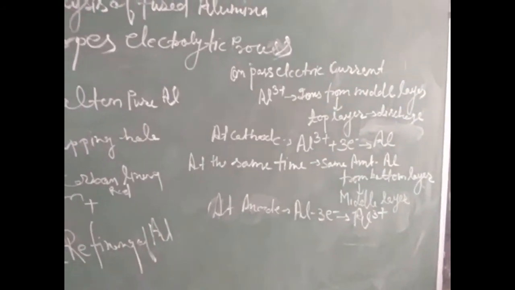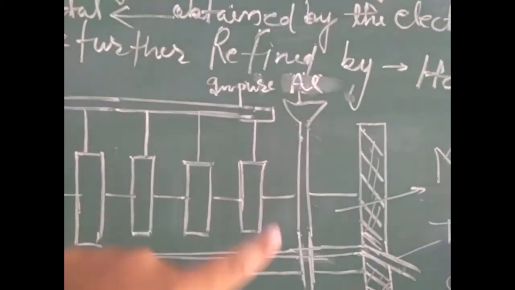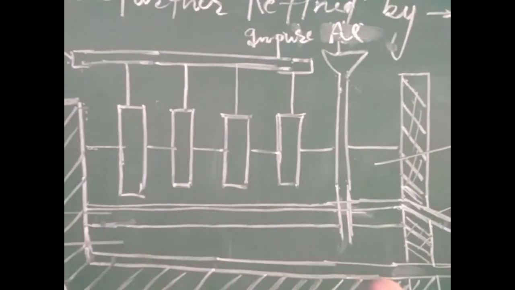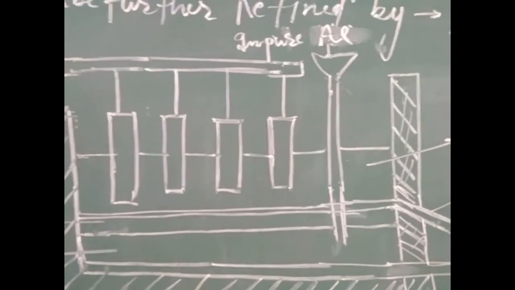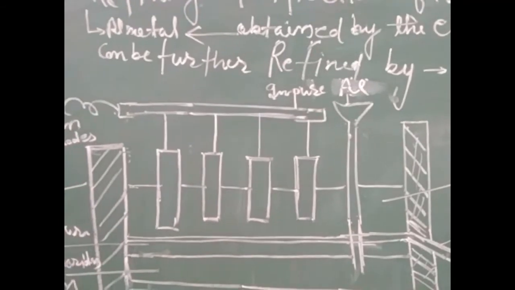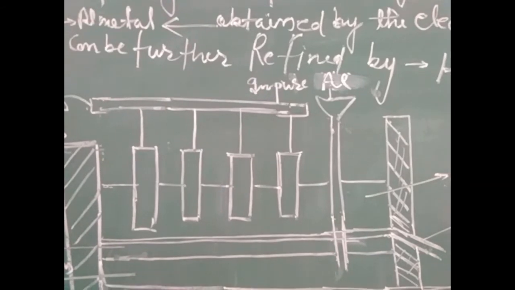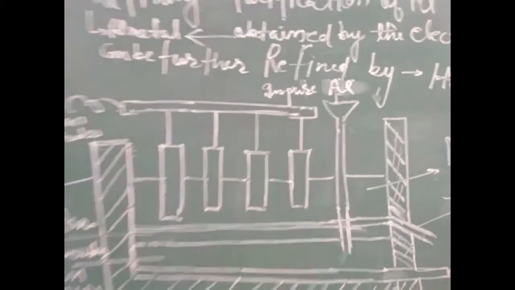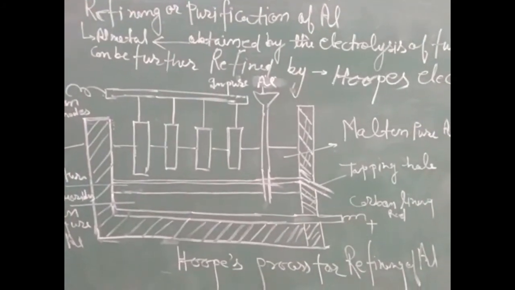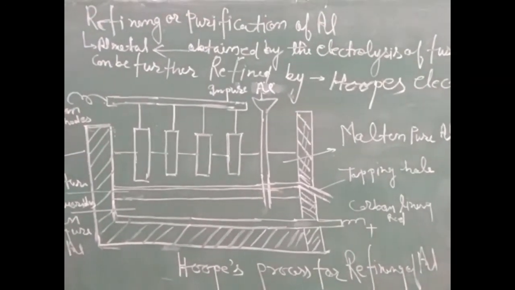As we know, crude aluminium is supplied through this tapping hole on the lowermost layer, so that 100% of crude aluminium is converted into pure aluminium through this electrolytic refining process. Now the process of obtaining pure aluminium metal from alumina has been completed. Now dear student, we will discuss the physical and chemical properties of aluminium.